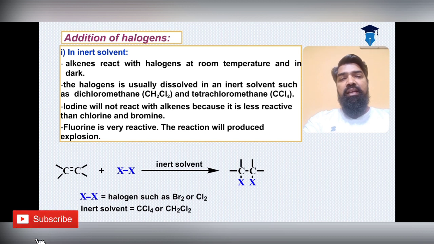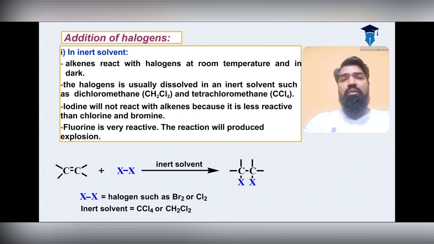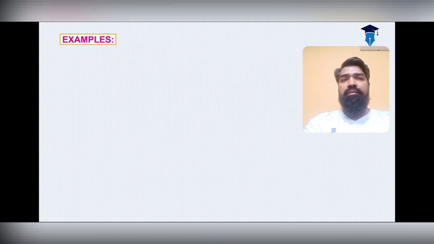So here is the general example of the addition of halogens, where X2 is a halogen such as bromine or chlorine, and the inert solvent is dichloromethane or tetrachloromethane.